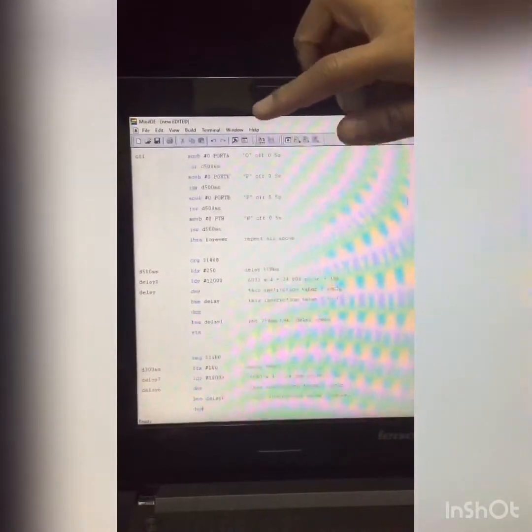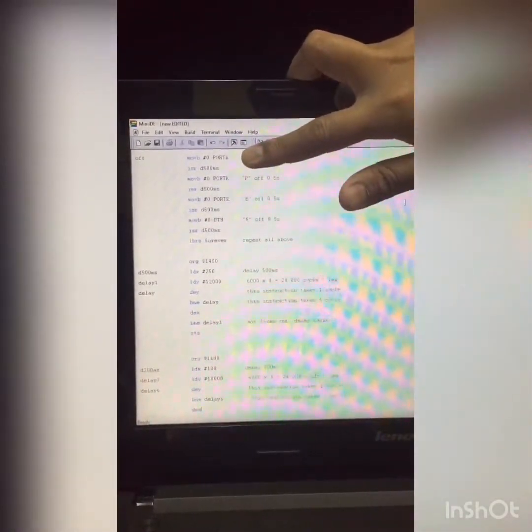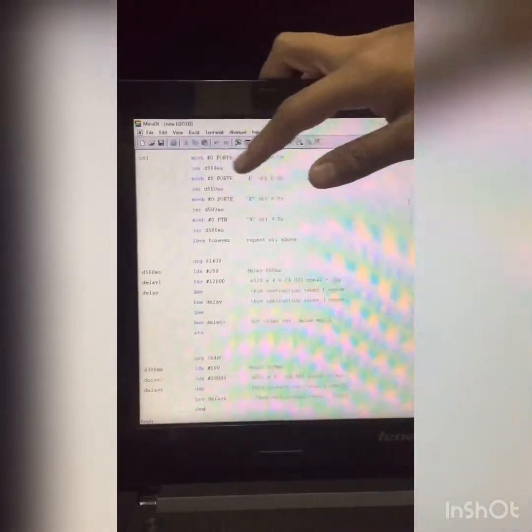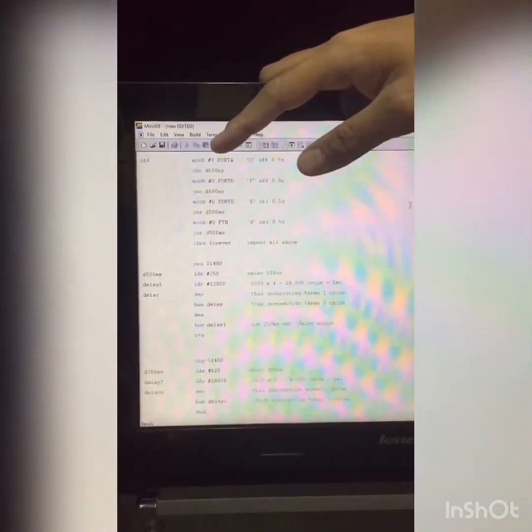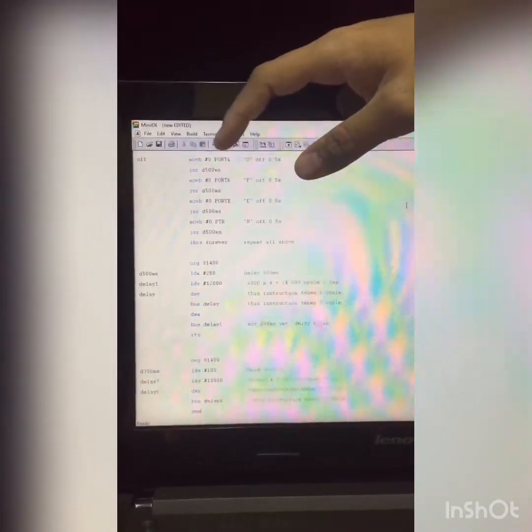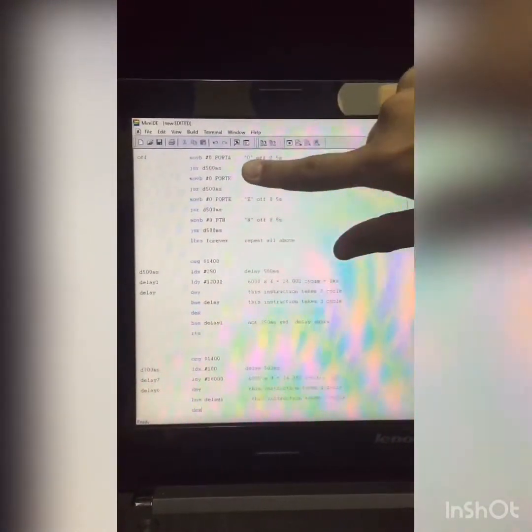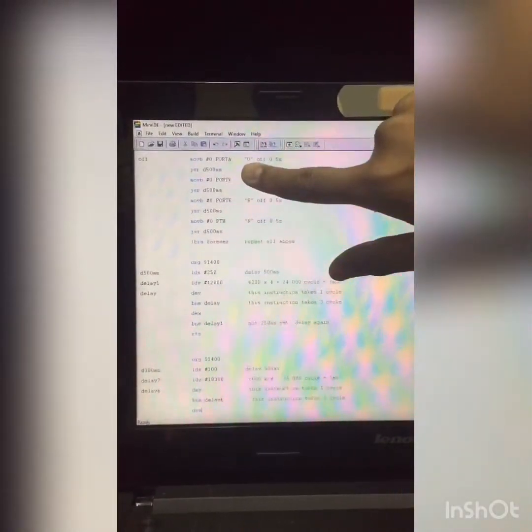Scrolling down to the next coding is the turning off of the box. From the top is move byte #0 port A. The move byte #0 port A will turn off the letter O, where we assign the letter O to port A, and #0 means that we set all port A to the ground and it will turn off the letter O. Next is JSR D500 MS.